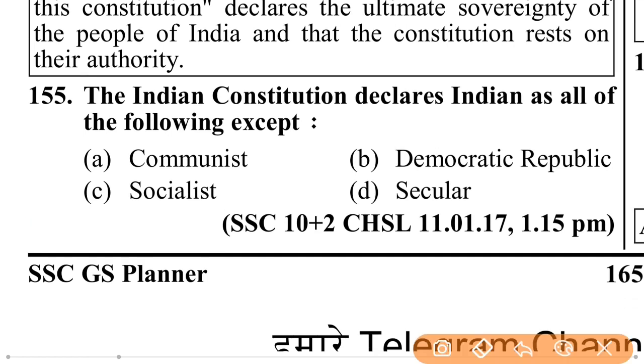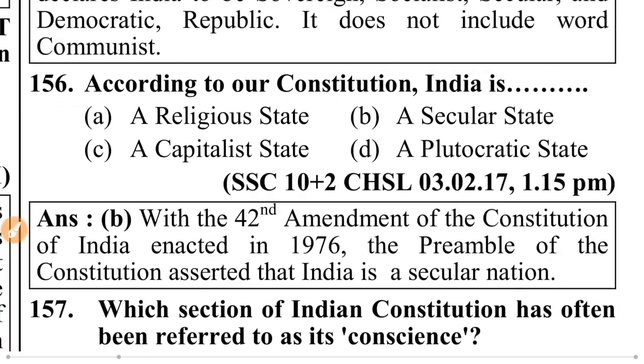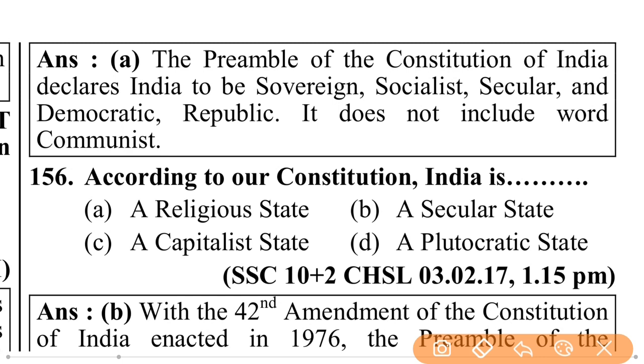The Indian constitution declares India as all of the following except communist, socialist, democratic, republic and secular. Communist. The preamble of the Constitution of India declares India to be a sovereign, socialist, secular and democratic republic, and it does not include communist.